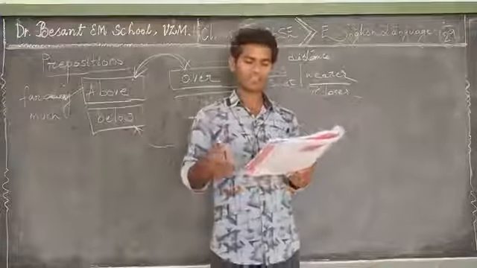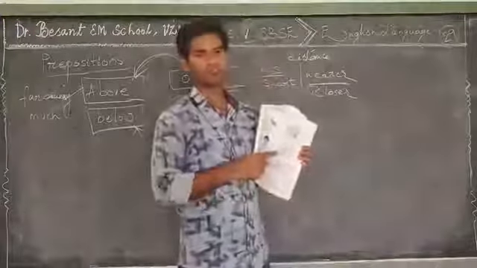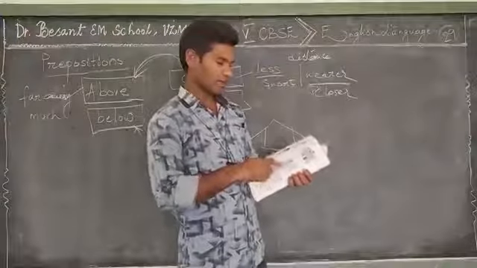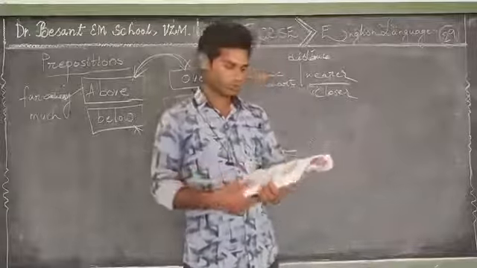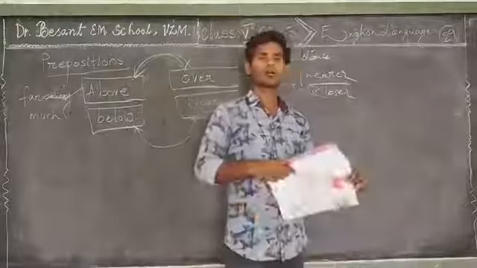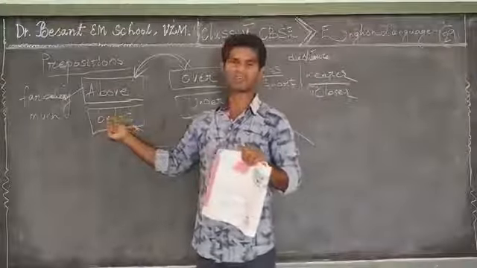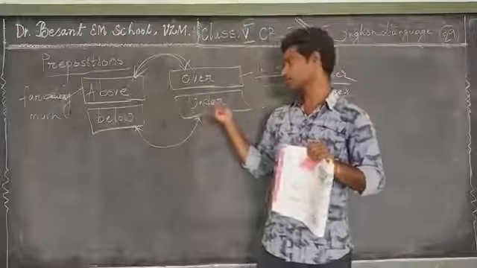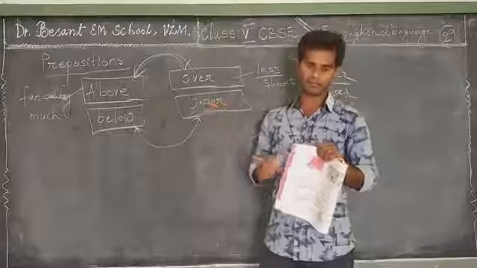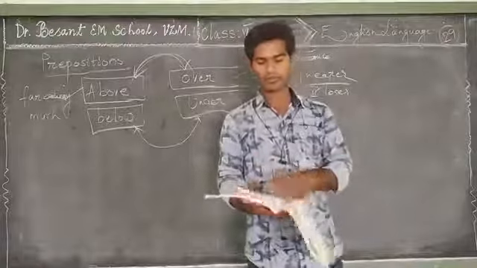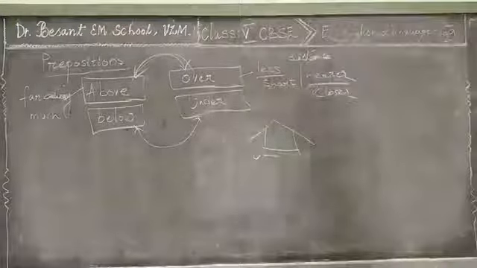The cat slept comfortably below the table. See here, below the table, because here the distance is much and also it is not covered. So dear children, understand about the usage of under as well as below: below where there is a distance and not covered, and under where there is no distance and completely covered. Okay, right. Now let's go for exercises in your workbook.